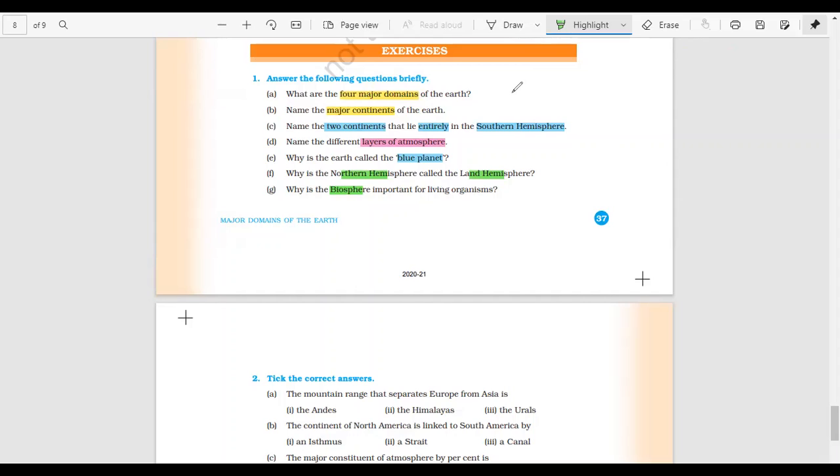In this video, we are trying to find the solution of chapter 5 NCERT Geography, class 6.